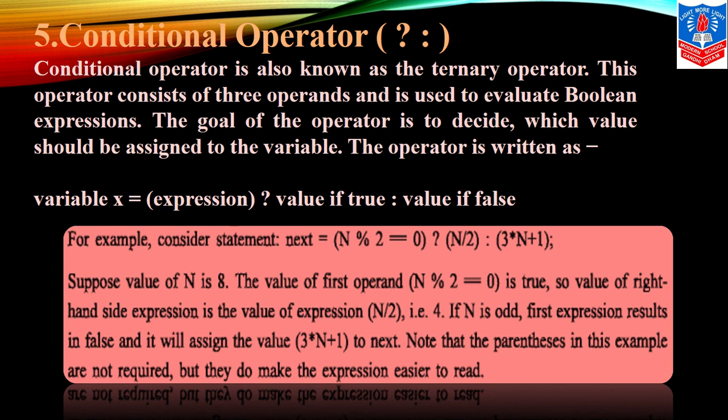So the right hand side value is the value of the expression n by 2, that is 4. If n is odd, the first expression result is false and it will assign the value 3 into n plus 1 to next. Note that parentheses in the example are not required, but they do make expressions easier to read. Got it?